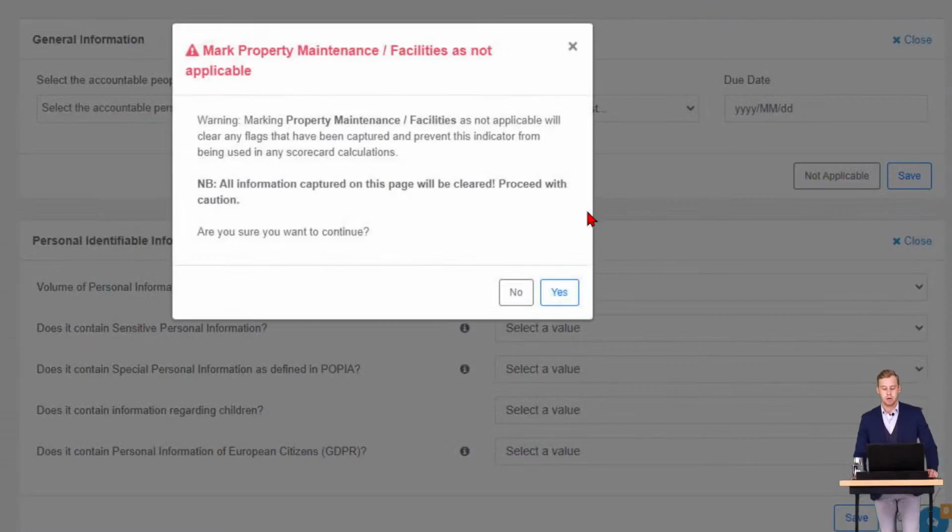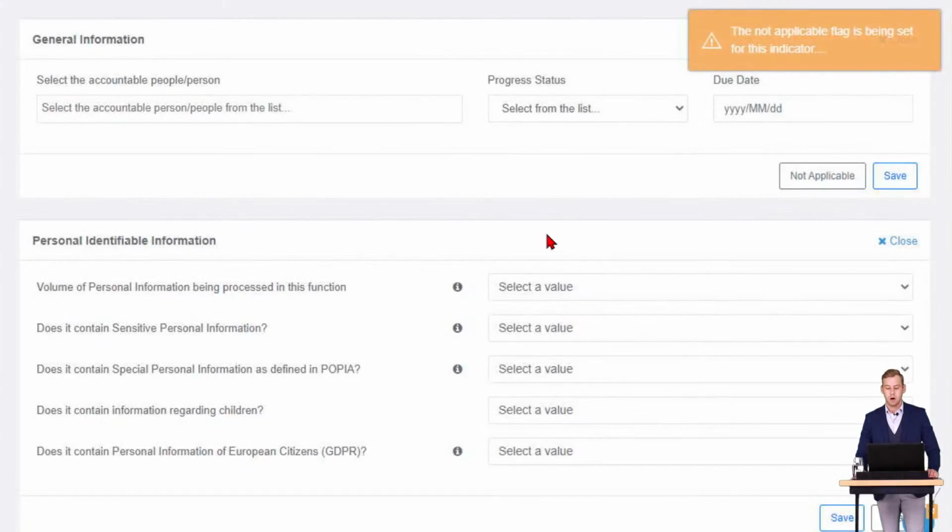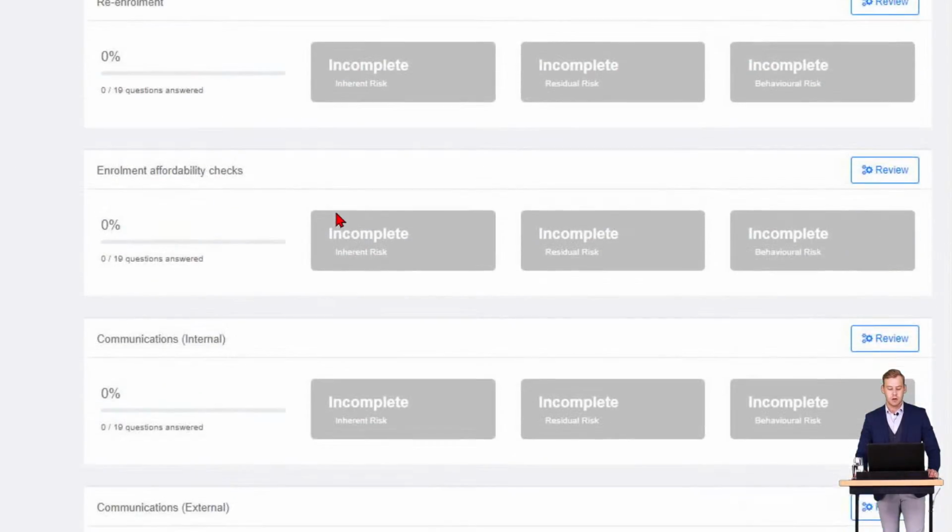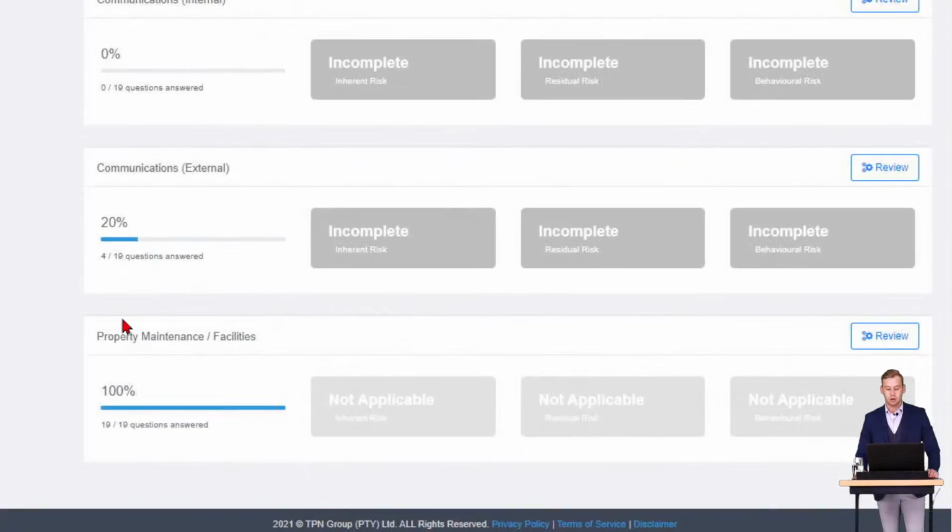It's going to open up a block that looks like this for me, and then just click yes if you are sure you want to continue. Now it's going to mark this sub-function as not applicable, and you will not be able to complete it. So it's going to say it's 100% complete, obviously as a result of you not processing the personal information, but it makes it quite simple. We had a number of schools contacting us, both myself and Jade, asking, listen, yeah, some of these sub-functions is not really applicable to the school.